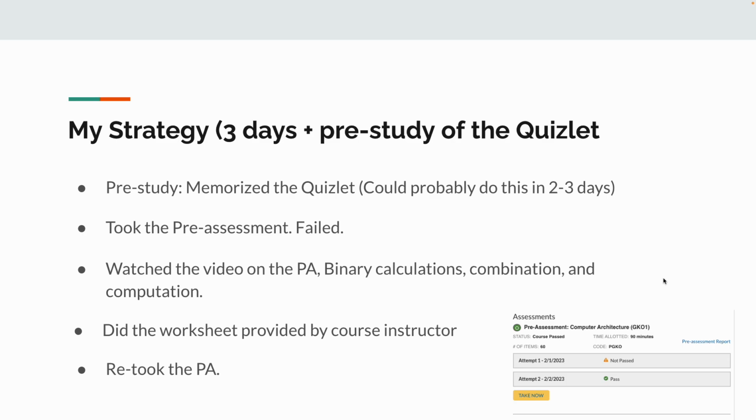Today is the 3rd of February. I just woke up this morning. I went through all the Quizlets again, and then refreshed, looking over the worksheet again. There's a 28-page study doc that I glanced over in about 2 minutes right before the test. I don't know if that helped me or not. And that's what helped me pass.